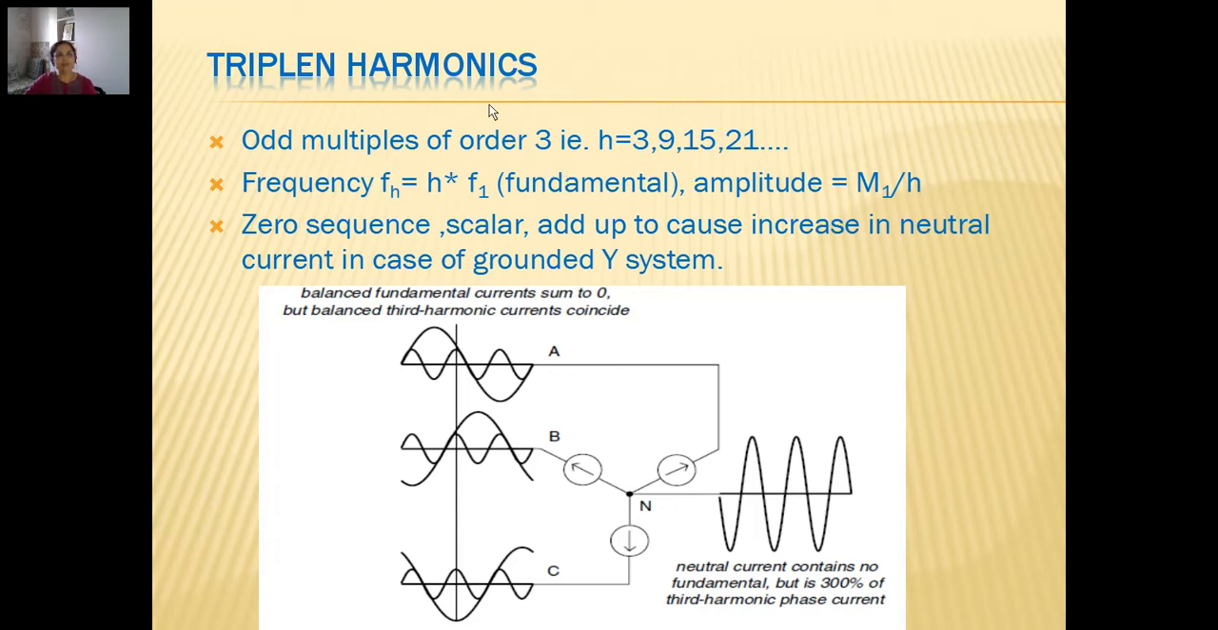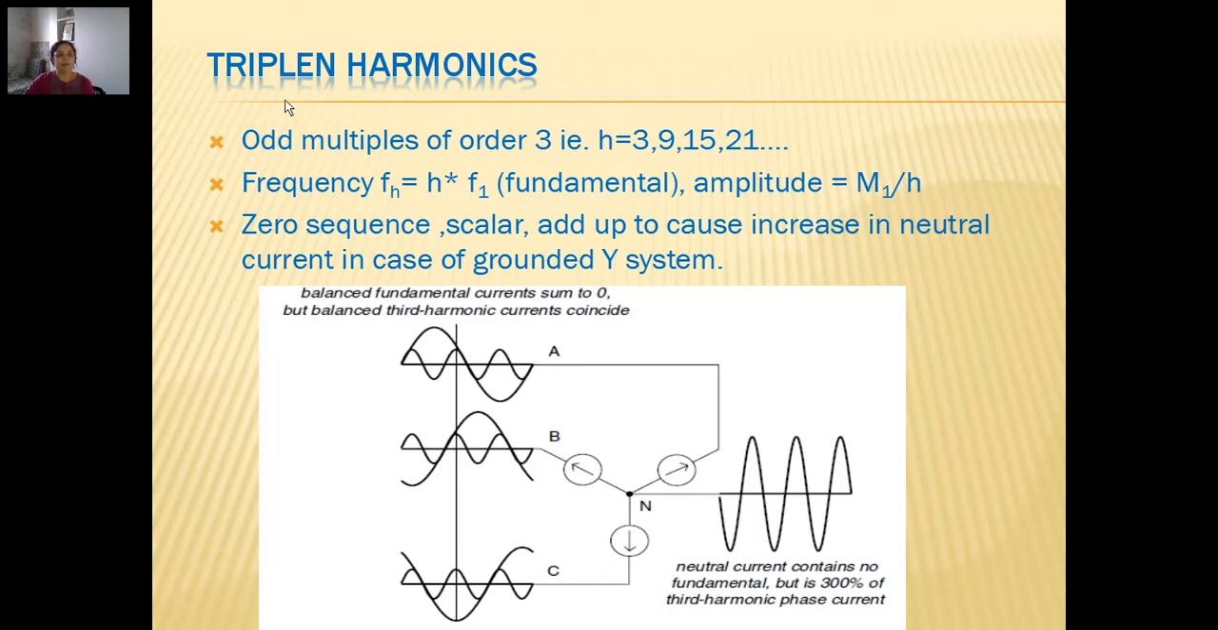Now what are these triplens? Why are they given a special category? These are the frequencies. The frequencies would be h times f1, as we said, for all harmonics. So they will take frequencies 3 times fundamental, 9 times fundamental, 15 times fundamental, and so on. And their amplitude would be the fundamental amplitude divided by the harmonic order. These two expressions are true for all harmonic orders.